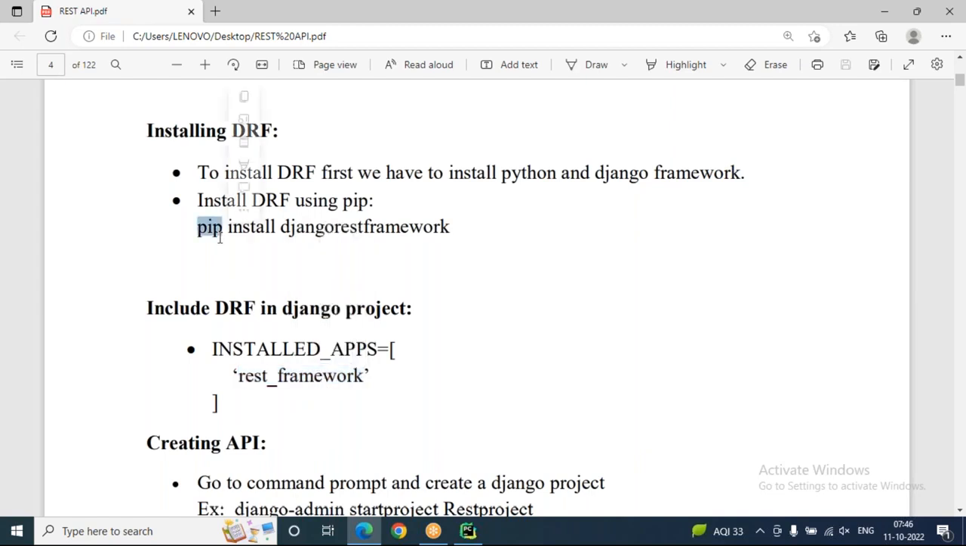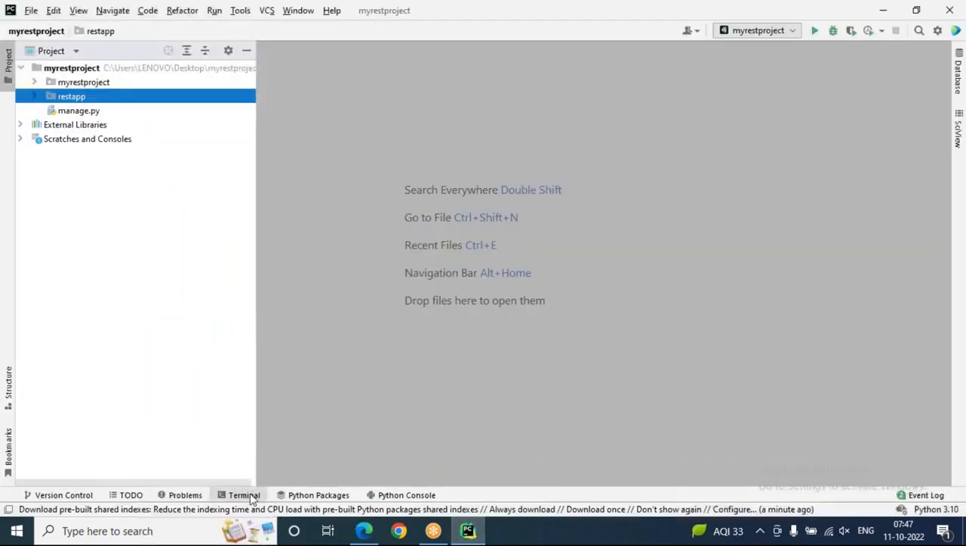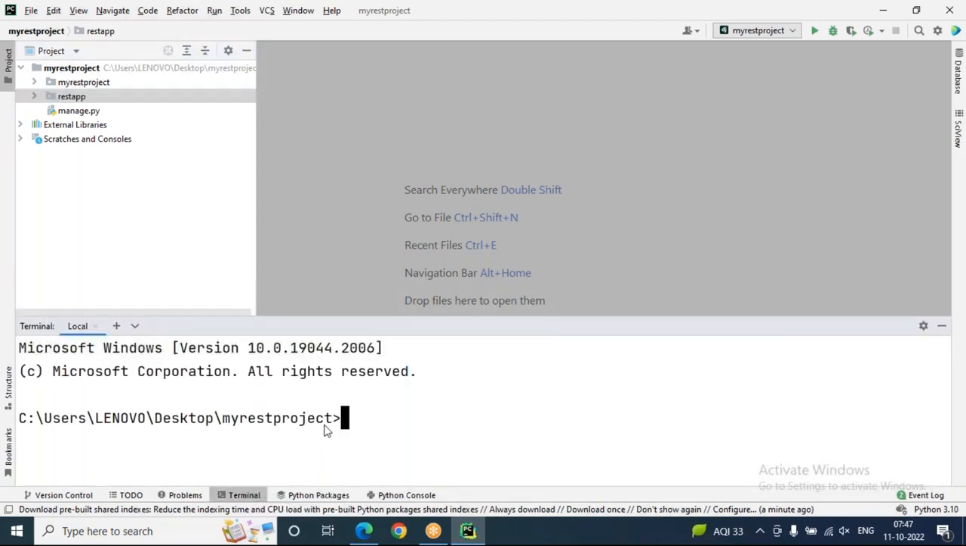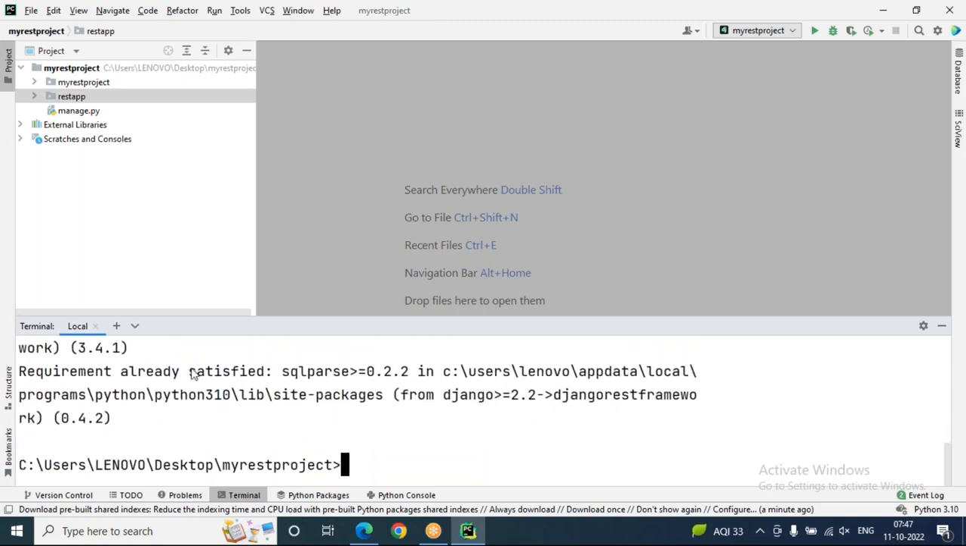First, let's install: pip install djangorestframework. Where do I install it? Under this project, so I go to terminal and install it. Pip space install space Django REST framework. Sometimes you'll get requirement already satisfied, because I have installed it in my computer already. But in your case, it will take a few seconds to install it.